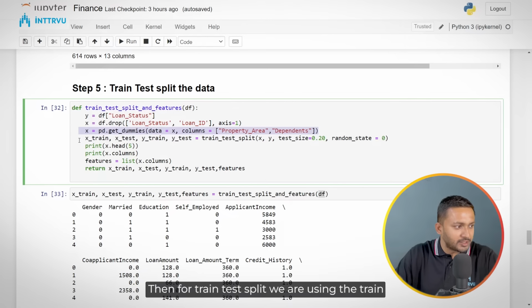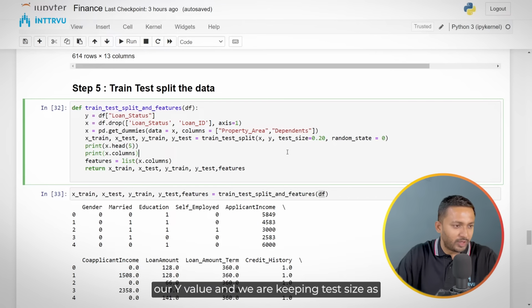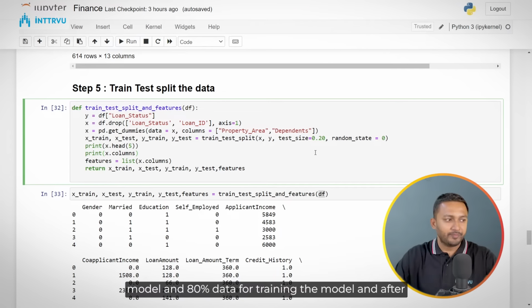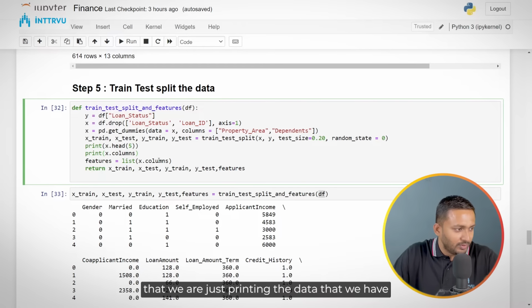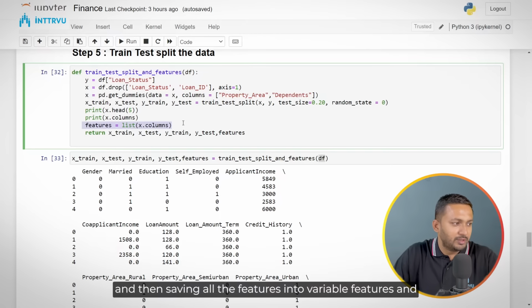Then for train test split, we are using the train_test_split function from scikit-learn, passing our feature data, our y value, and we are keeping test size as 0.20. So we are keeping 20% of the data for testing the model and 80% for training the model. After that, we are just printing the data that we have, and then saving all the features into variable features and returning everything over here using a return statement.